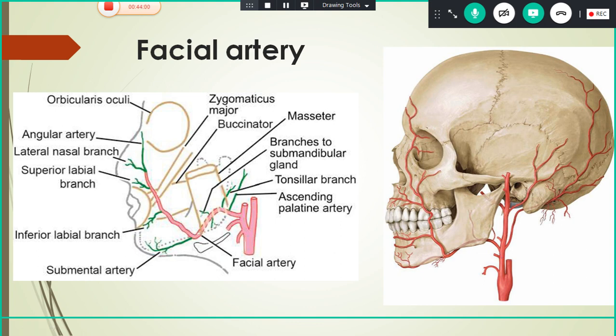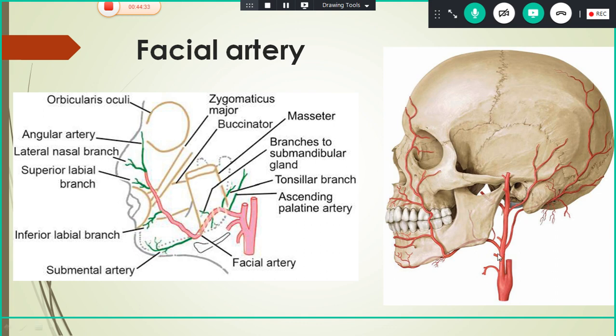The left common carotid artery is a branch from the arch of the aorta, the right from the brachiocephalic trunk. The common carotid artery divides into external and internal. The external carotid artery supplies the external aspect of the head and neck. The internal carotid artery enters the skull through the carotid canal in the base of the skull, and it supplies mainly the brain and even the meninges around the brain.